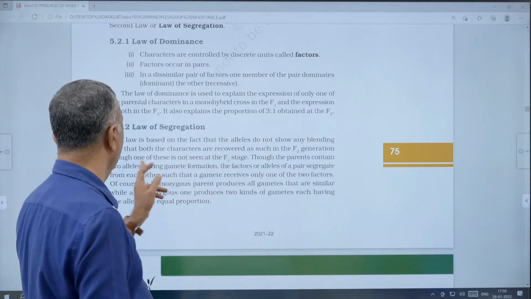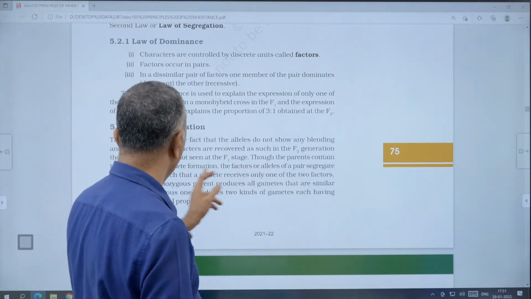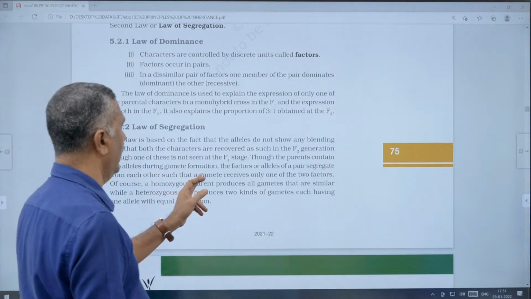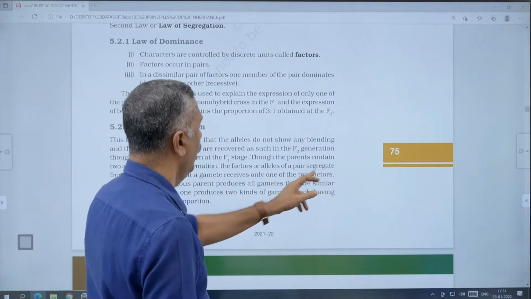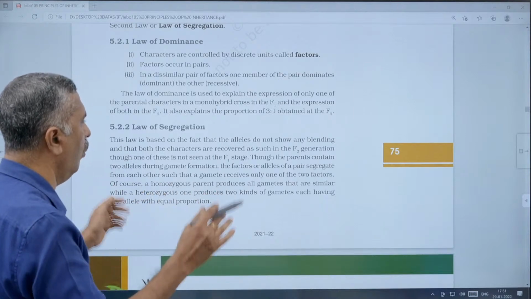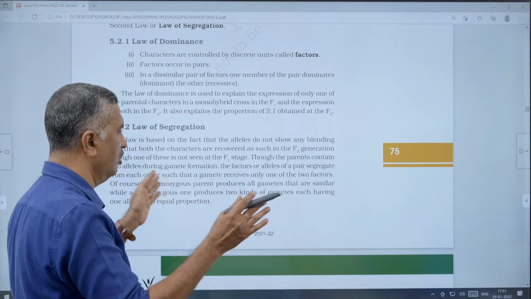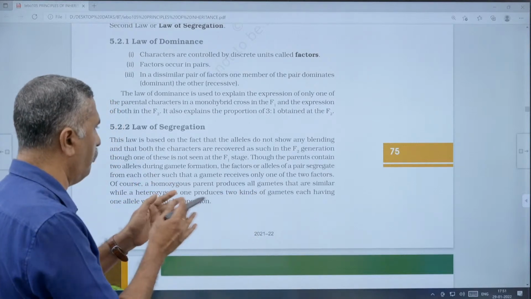Though the parents contain two alleles, during gamete formation the factors or alleles of a pair segregate from each other such that a gamete receives only one of the two factors. That is called the law of segregation.